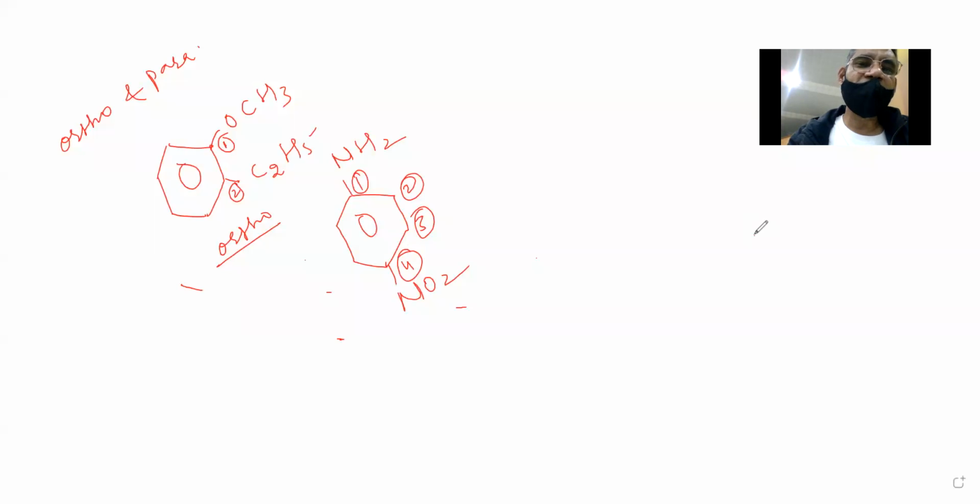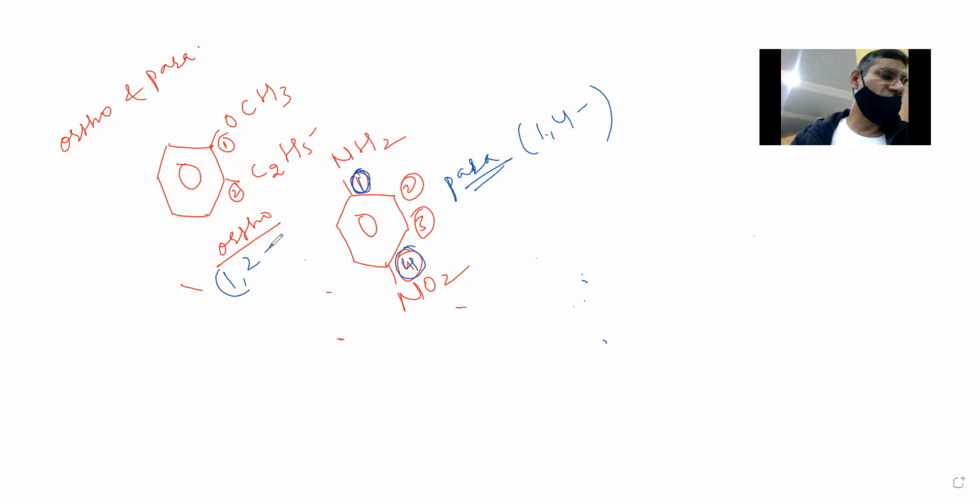Since the groups are attached on the first and fourth carbon atom, such compounds are called para isomers. So this is para isomer, that is 1, 4, and this is ortho isomer, that is 1, 2. That's the difference between ortho and para isomer.